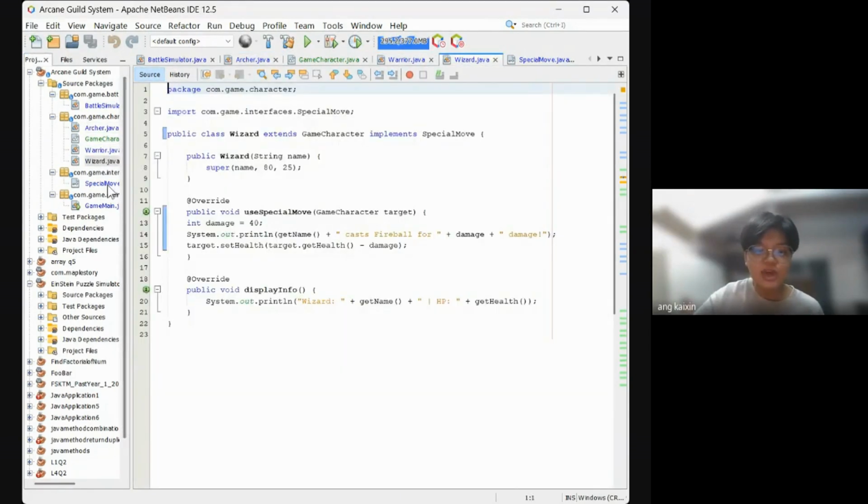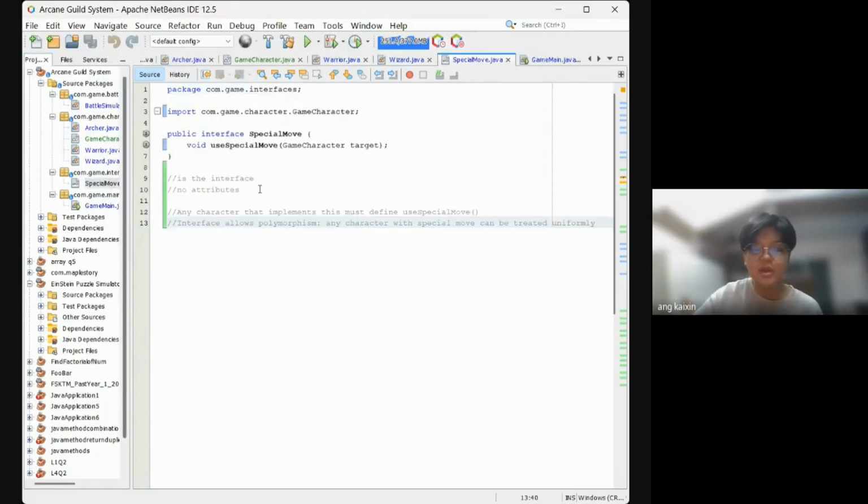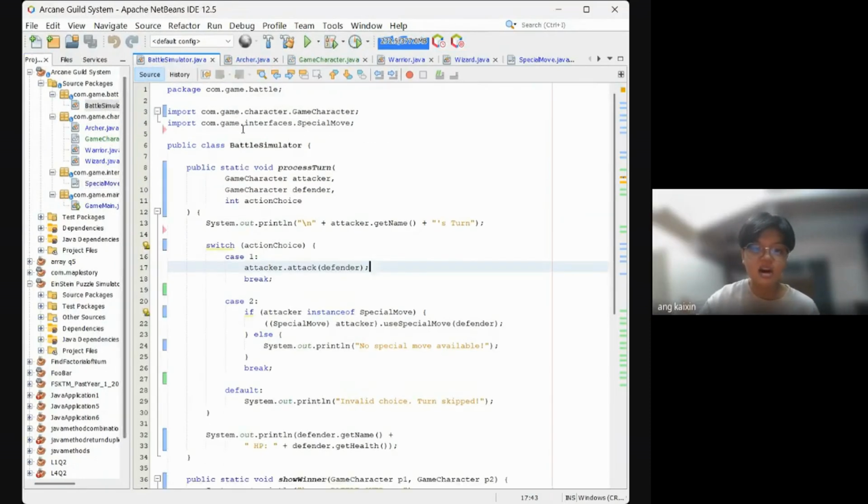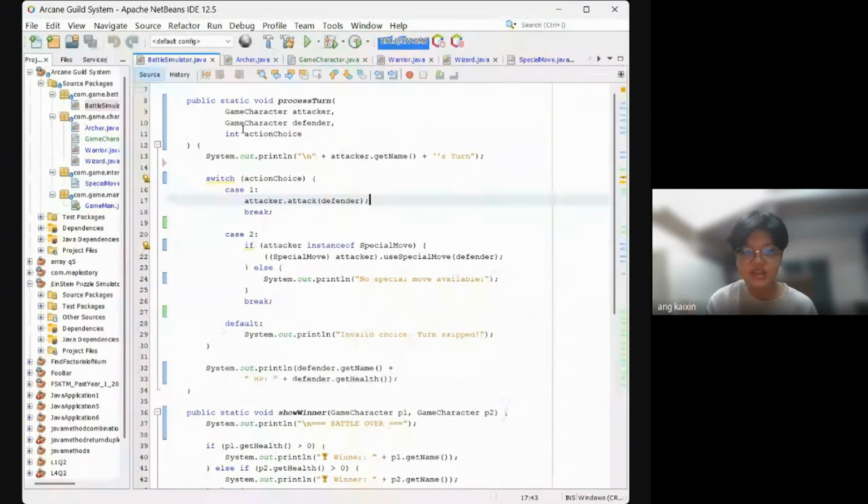Next up, we have this special move Java file. According to the requirements from the questions, we should make attributes or 2 methods for this, but as I said just now, I feel like this would be easier to maintain in the long run. Then this is the core part of the gameplay itself.